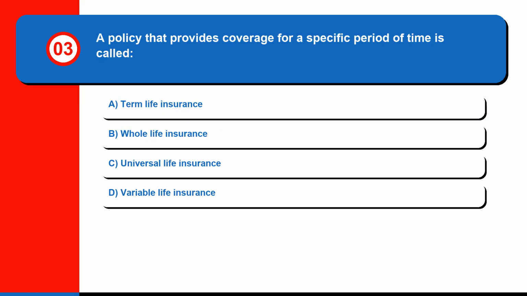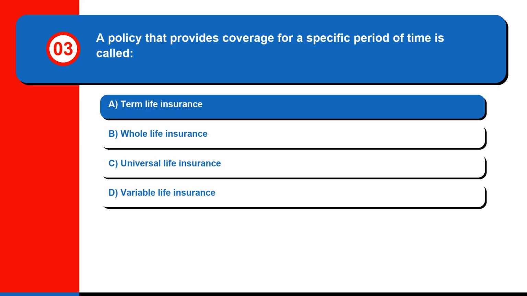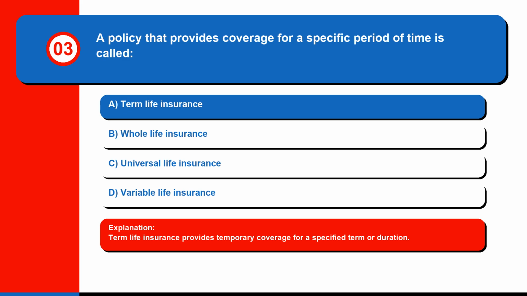Question 3. A policy that provides coverage for a specific period of time is called A. Term life insurance, B. Whole life insurance, C. Universal life insurance, or D. Variable life insurance. The correct answer is A. Term life insurance. Term life insurance provides temporary coverage for a specified term or duration.